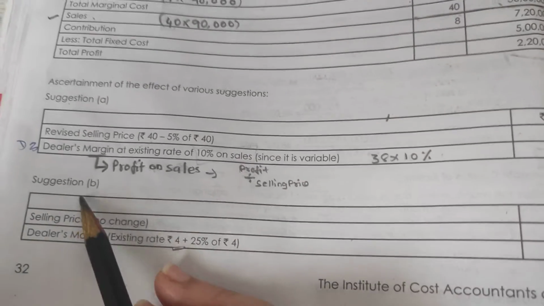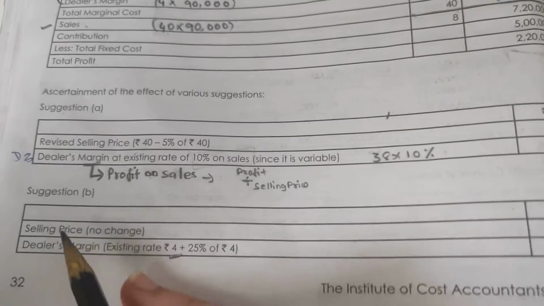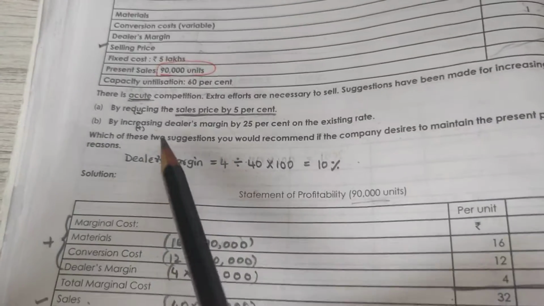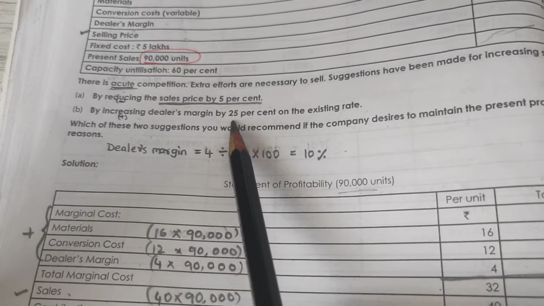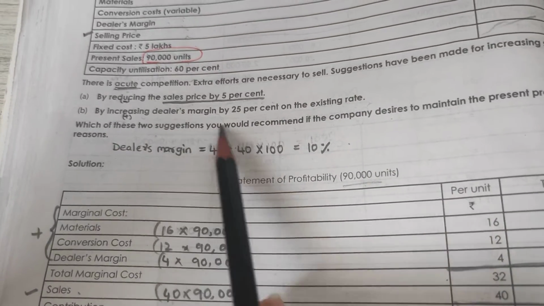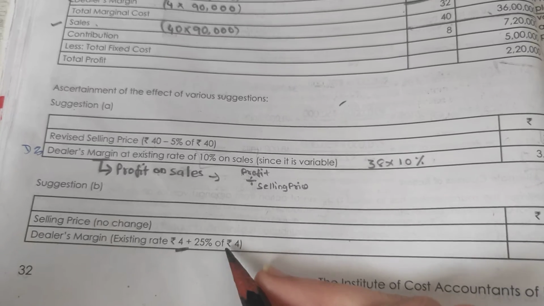Then suggestion B: selling price is 40, which is given in the question. Dealer's margin, existing rate 4, increased by 25%, so 4 plus 25 percentage of rupees 4, you get 5.